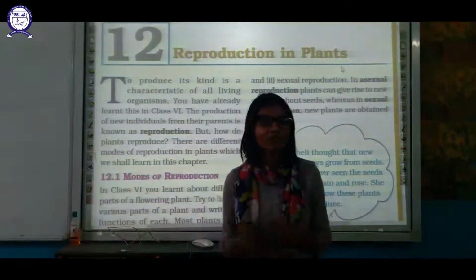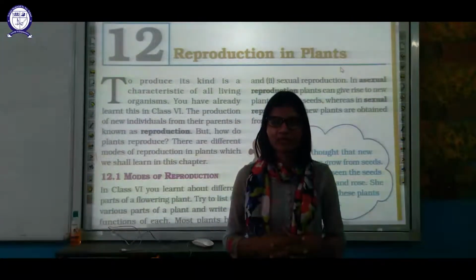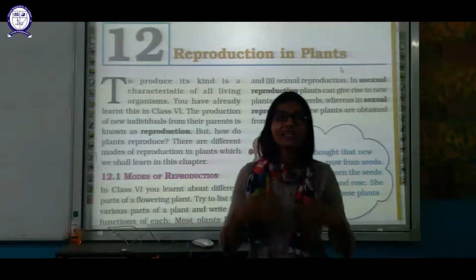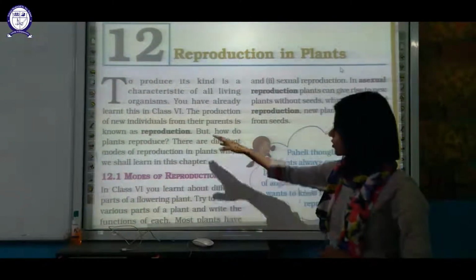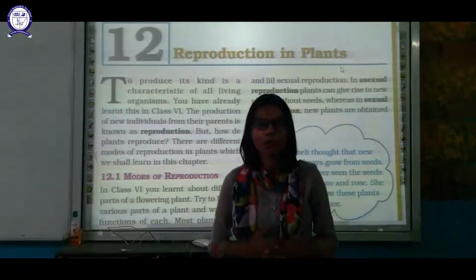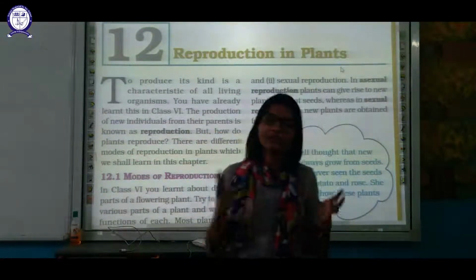Reproduction is one of the main characteristics of all living beings. So reproduction indicates that a thing is a living thing. The production of a new individual from its parents is known as reproduction. Reproduction is the production of a new individual from the parent.